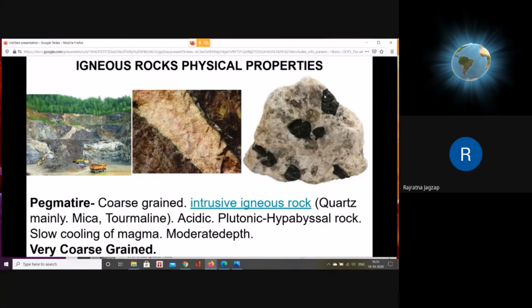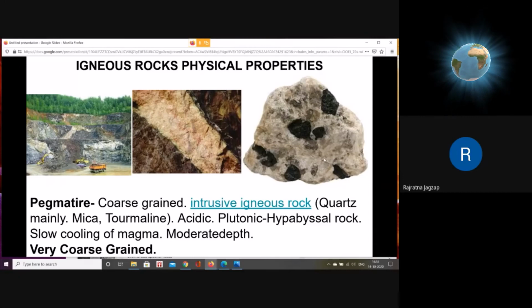You can see the size of the grains of this tourmaline, the size of grain of this mica, and the rest of the material is all quartz. So larger size quartz grains are there. So it is basically very coarse grained. Let's say compared to the granite, if you compare the size of minerals in the pegmatite, they are very coarse grained. Again, the composition is quartz mainly, and then other composition, as I told you, is mica and tourmaline. You can see in the description. So quartz, mica, and tourmaline are the mineral composition of the rock.